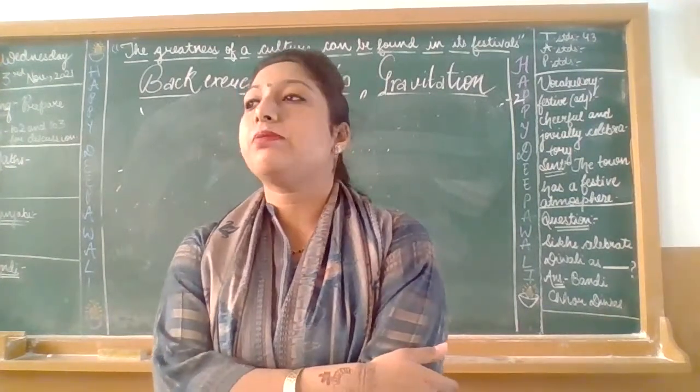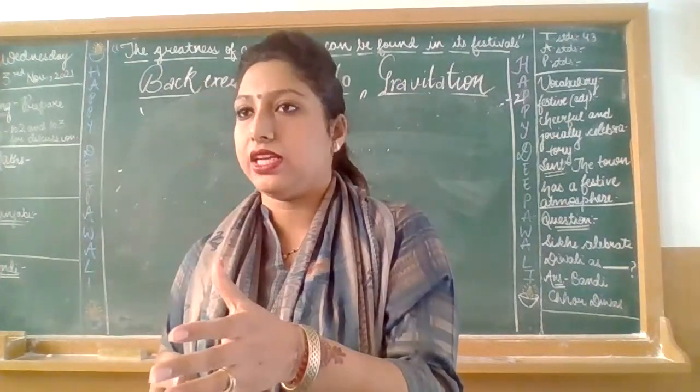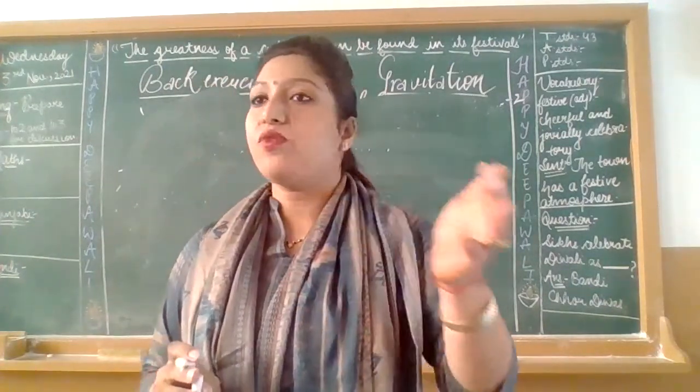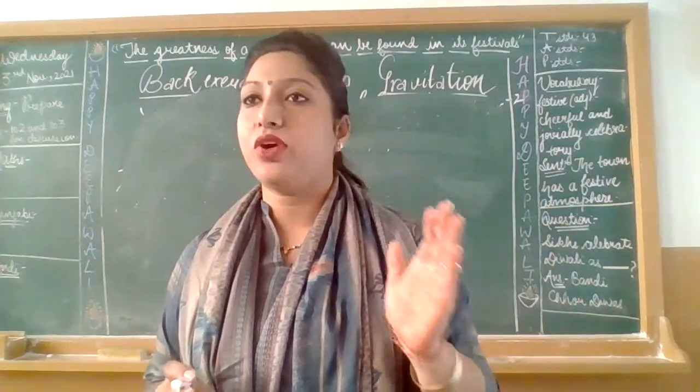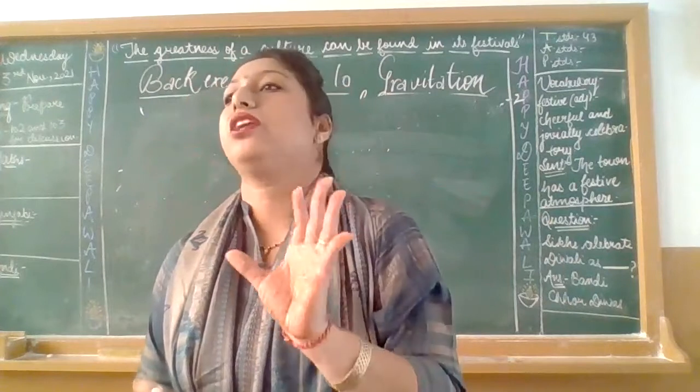Okay, it's a logical thing. Then obviously we know that the value of g fluctuates. At the equator it is somewhat different, at the poles it is somewhat different. So obviously the weight will totally depend upon this particular g.